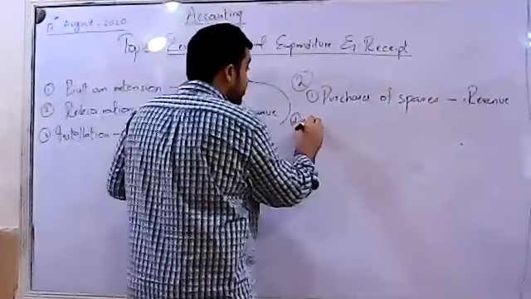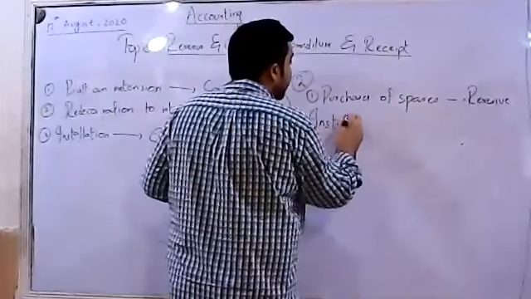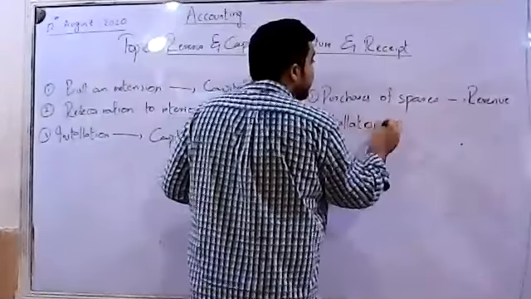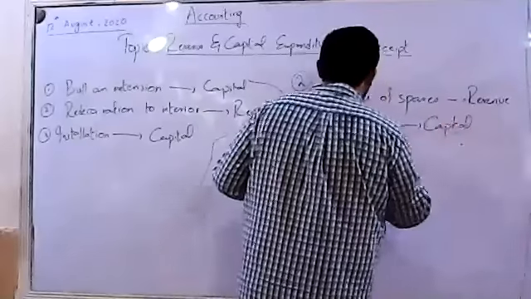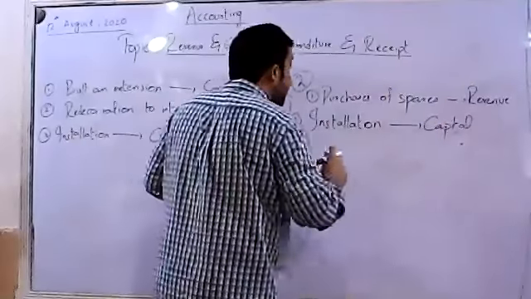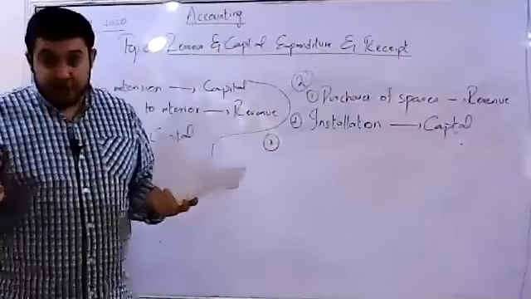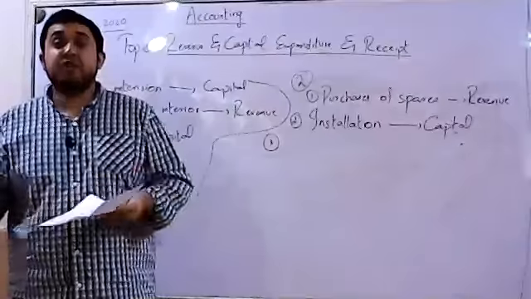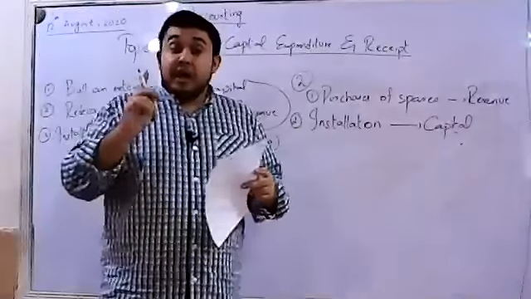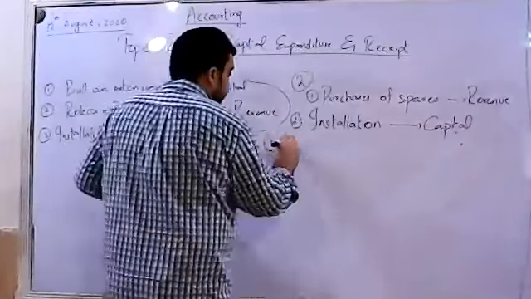Then again, installation cost, installation of additional machinery. Installation, as we have seen in the previous example, it is a capital expense. Why so? Because it is incurred to bring the non-current asset, the machinery, or whatsoever your asset is, into working position. Repairs to office equipment.